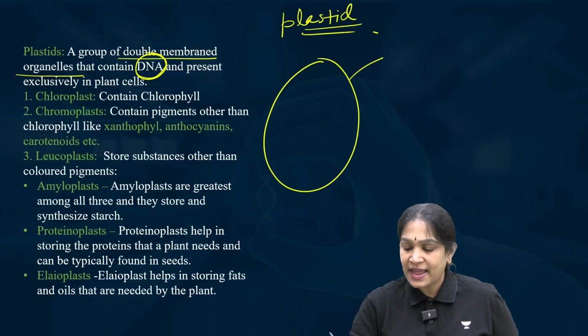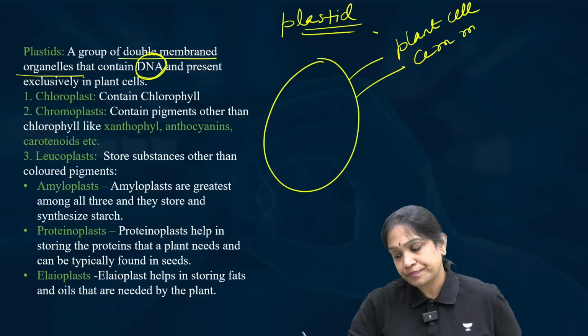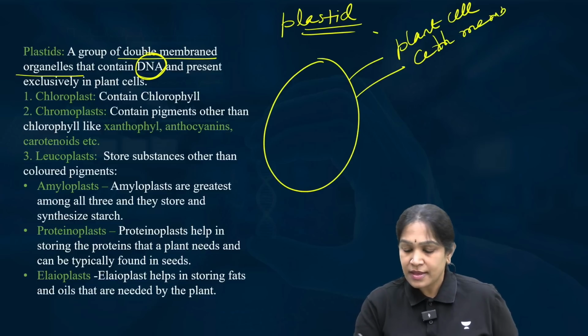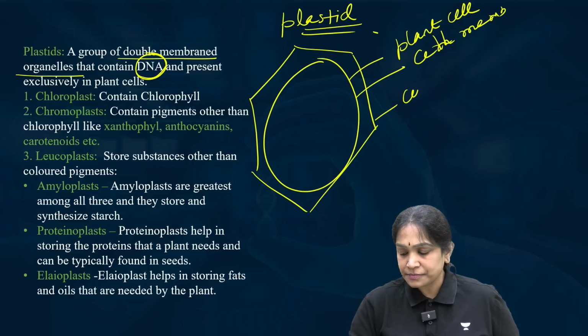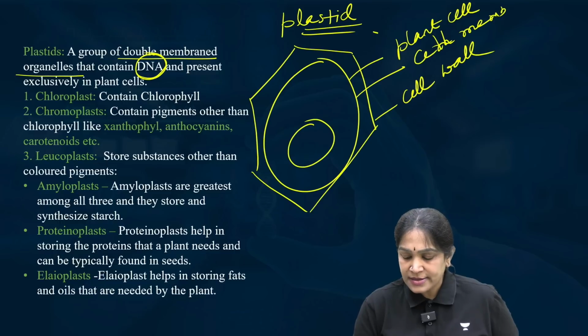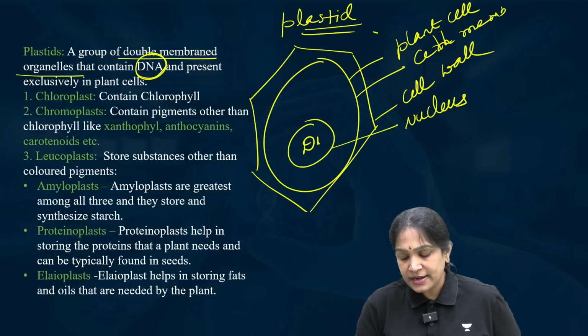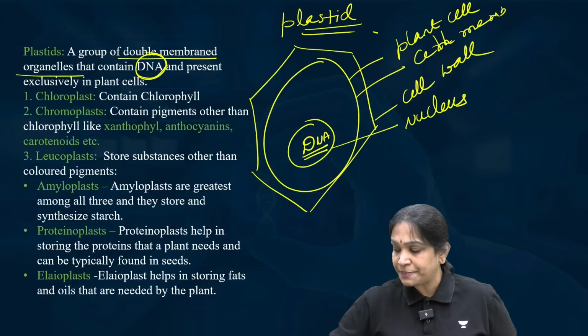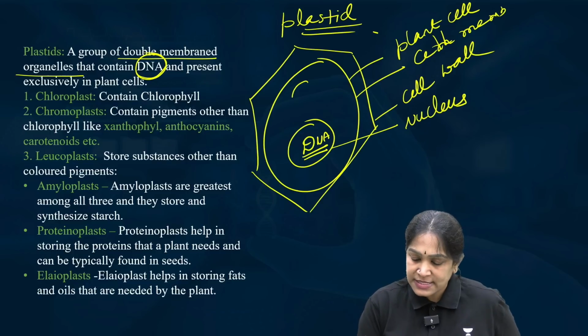This is a plant cell, and this is the cell membrane, and this is the cell wall, and it will have the nucleus which will have DNA. We all know that DNA is present in the nucleus, but what is this one?